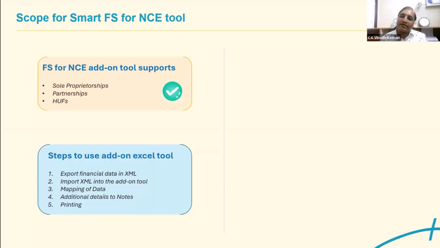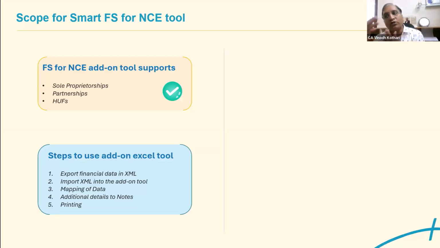While auditing, we will see that a debtor is created as a creditor, or a secured loan is created as loans and advances. All these misclassifications happen. Either you correct the data in Tally and then prepare the financial statement, or you export the data as it is. Normally, we all know that clients send the data at the last moment when the due date is there. Before the due date, we have a lot of time pressure and work. So there is no need to change the data or the grouping format.